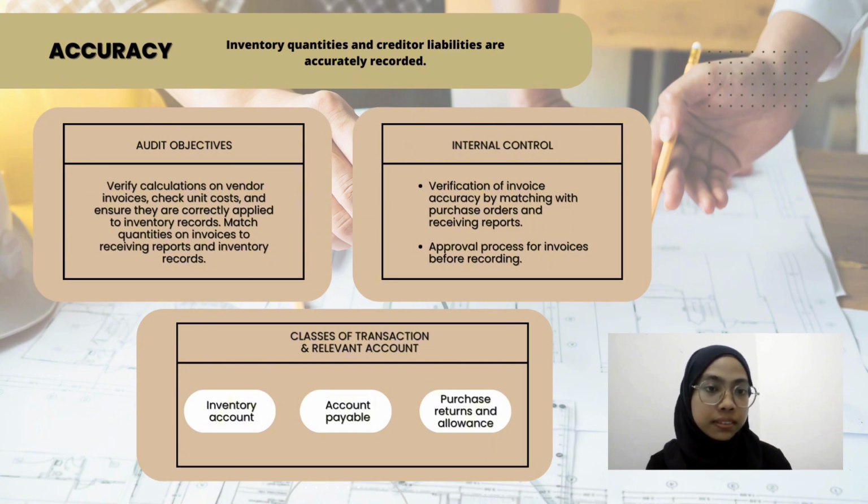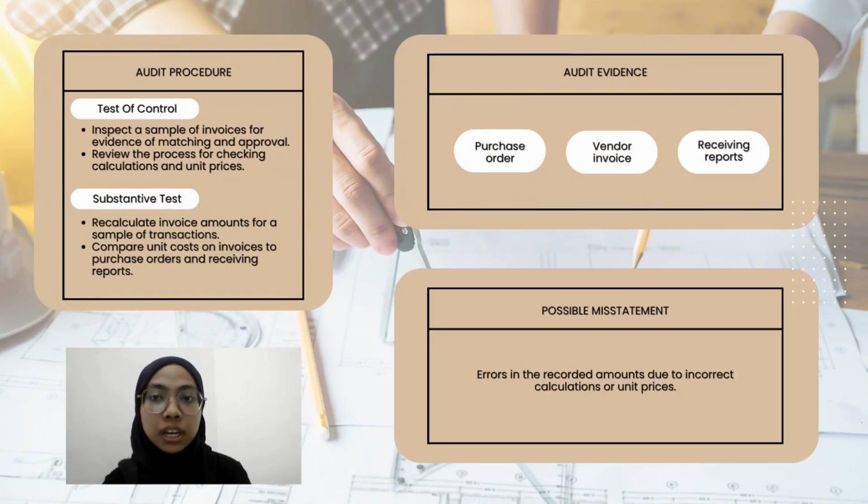invoices before recording. Next, audit procedure. For test of control, the auditor inspects a sample of invoices for evidence of matching and approval, and reviews the process for checking calculation and unit price. For the substantive test, recalculate the invoice amount for a sample of transactions and compare the unit cost on the invoice to the purchase order and receiving report. Audit evidence includes purchase orders, vendor invoices, and receiving reports. The possible misstatement for accuracy is error in the recorded amount due to incorrect calculation of unit price.